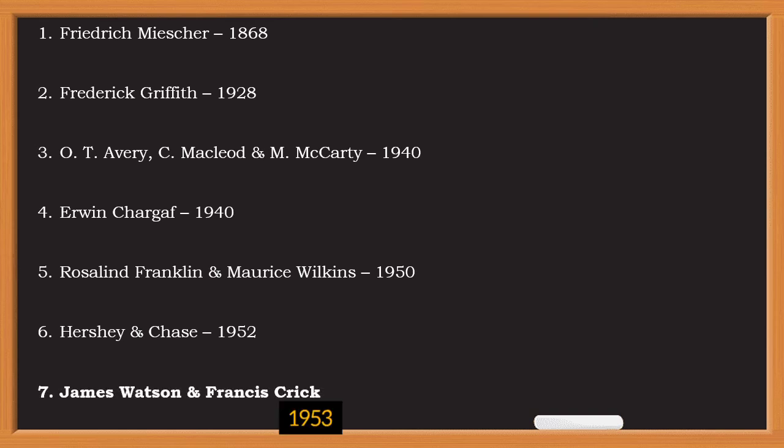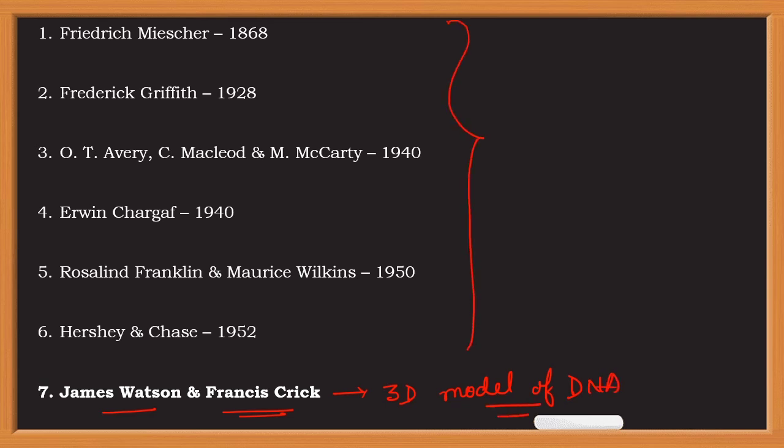The last and most important finding was from James Watson and Francis Crick. They produced the first 3D model of DNA to the world. They collected all the data present in the public domain. They found all the data that were available about DNA, including the X-ray diffraction data of Rosalind Franklin and Maurice Wilkins, and they interpreted those data and came up with a 3D model of DNA. They proposed the 3D model of DNA, which was later approved, and they got a Nobel Prize for that.